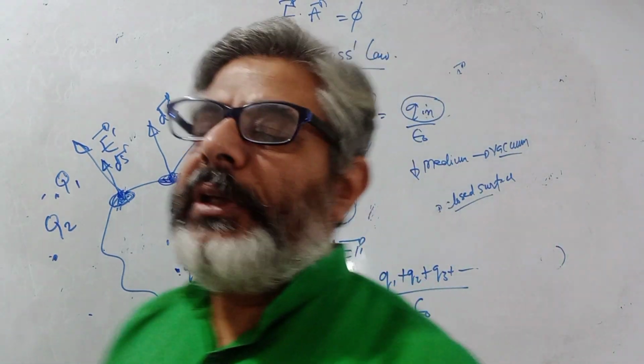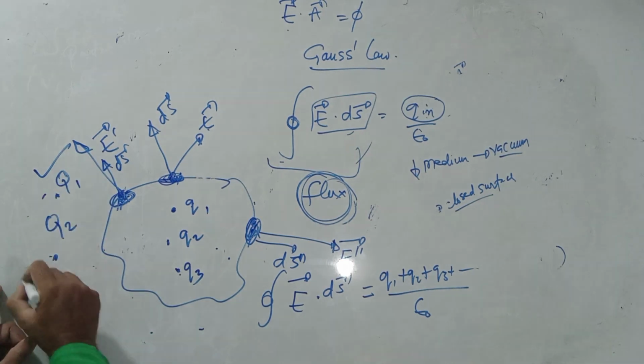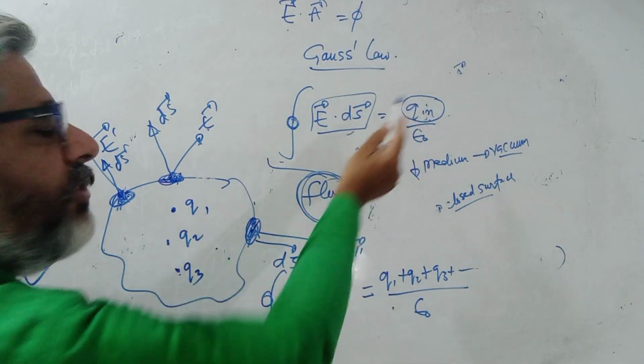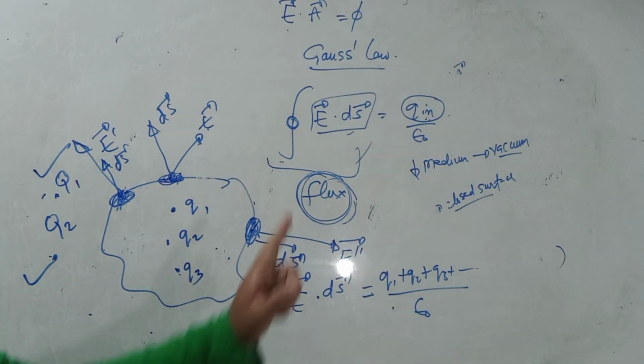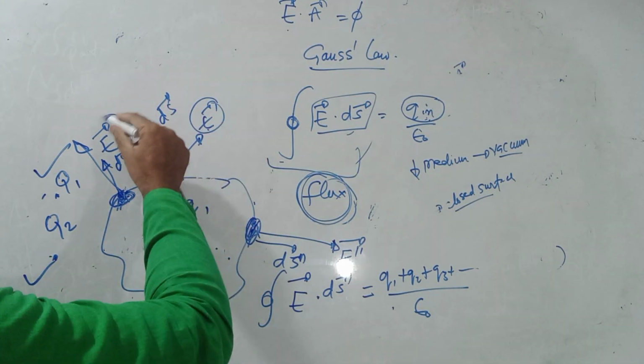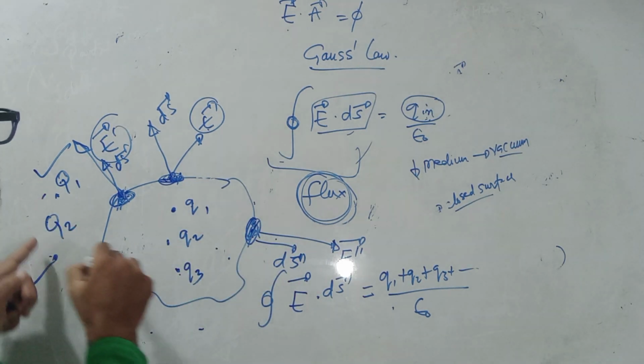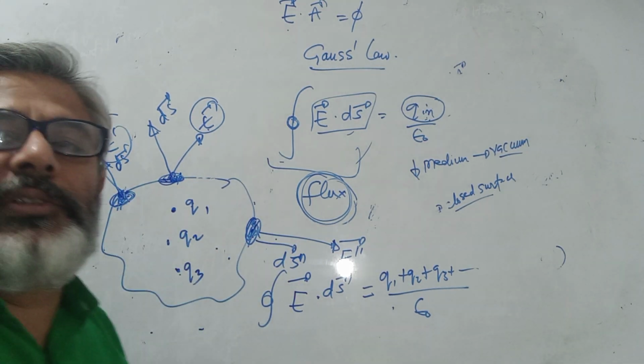Now there is something which is very surprising here, and that is these charges are not coming here. It says only inside, Q inside. And second is this electric field here, this electric field at every point is because of all the charges that are outside and inside.